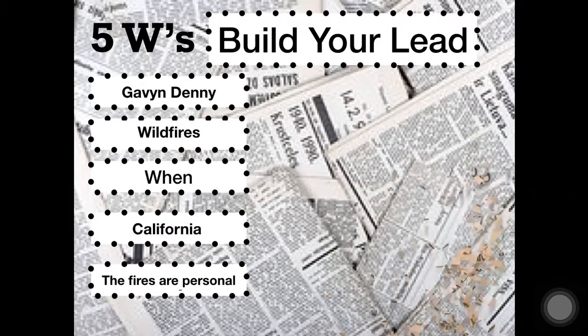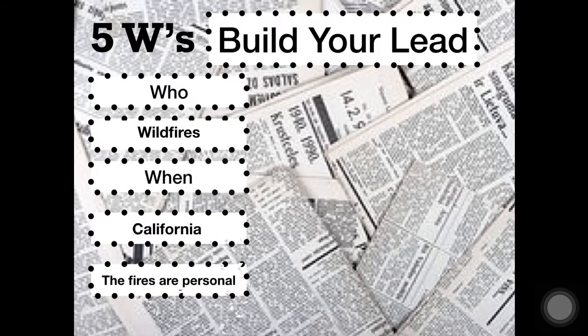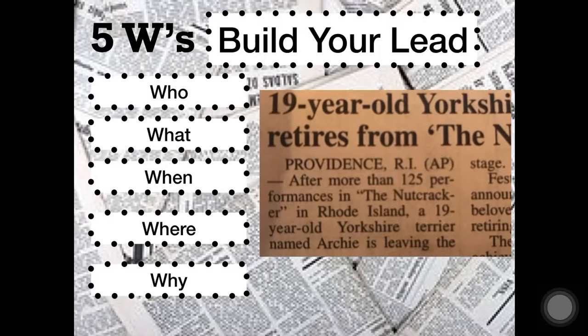Let's look at one more before I turn this over to you guys and have you do your own. Our last example is, again, another article from my local newspaper. And you can see the place line is Providence, Rhode Island. As you can see, it is in all caps, which is often done to make that place line stand out. So there's the place line, just to give you another example of that.